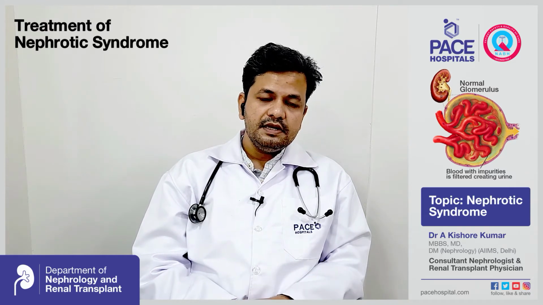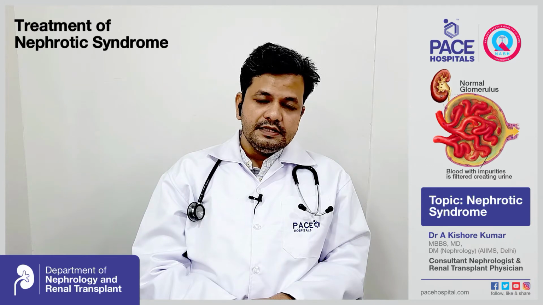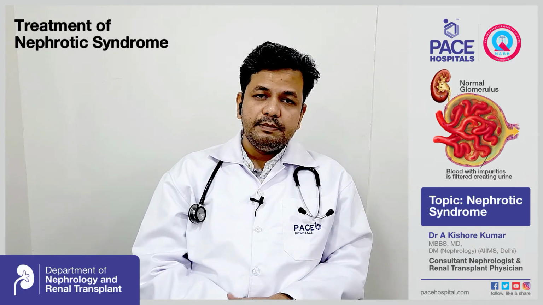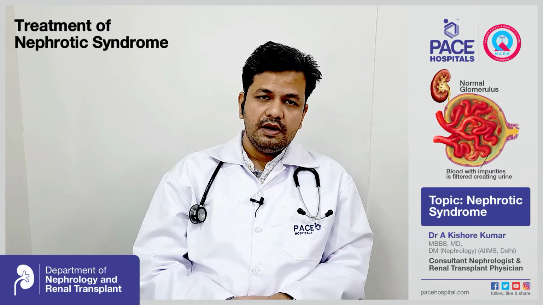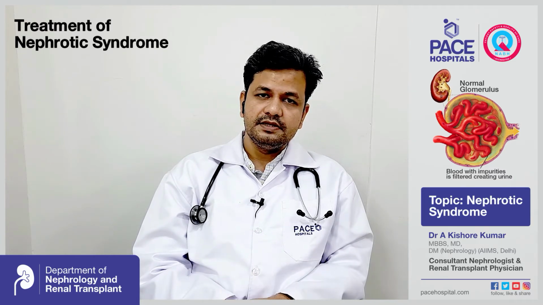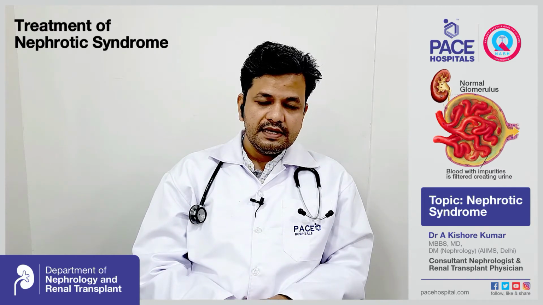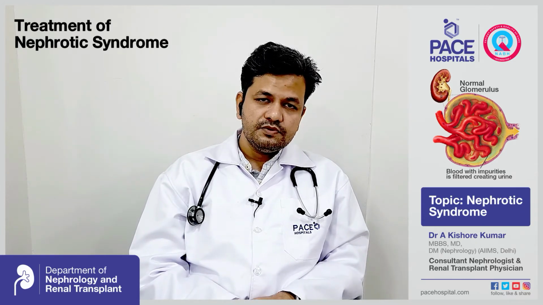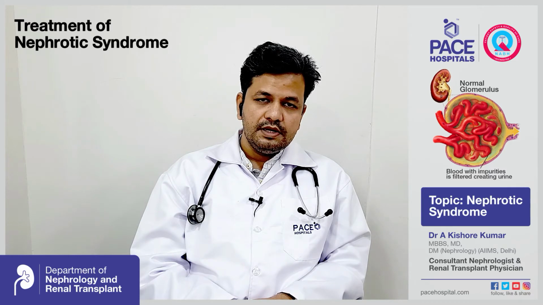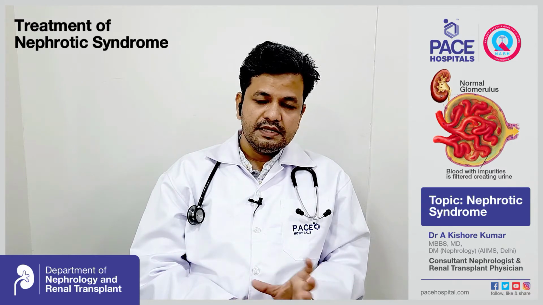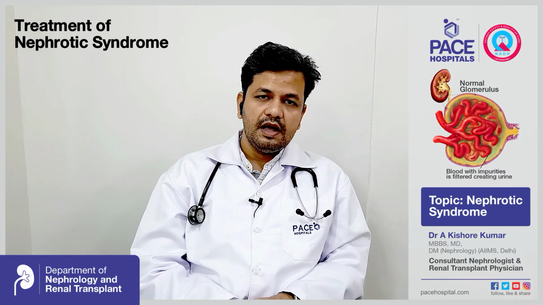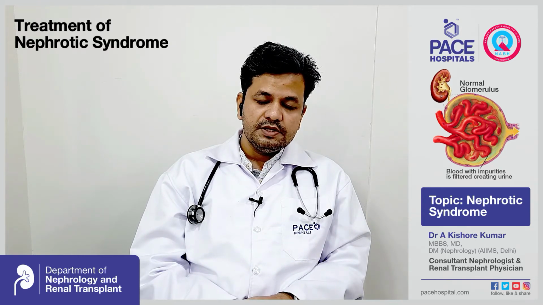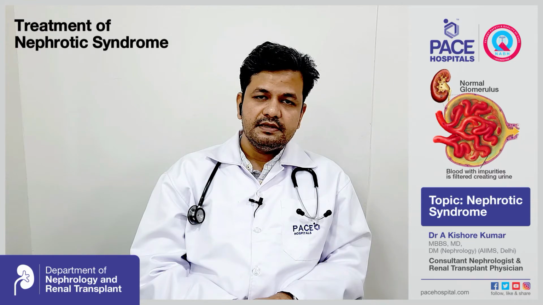will decrease the edema. These patients also have excessive levels of lipids in their blood, like cholesterol and triglycerides, which will increase. So to decrease that, we will give statins to these patients. And if the patient is predisposed to blood clots, as I have already told, for example a membranous nephropathy patient has very low albumin levels, these patients are prone to clotting of their blood. To prevent that, we will give blood thinners like warfarin.